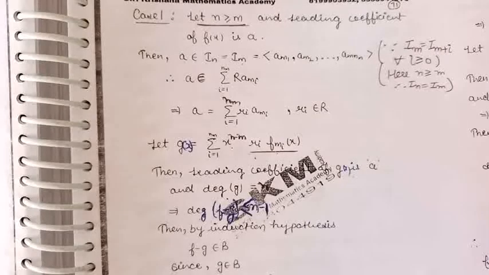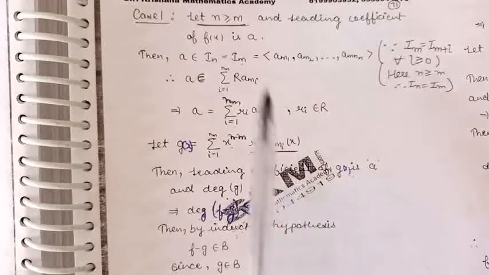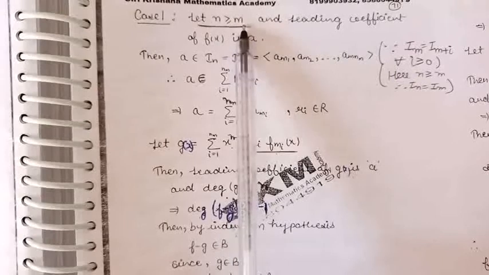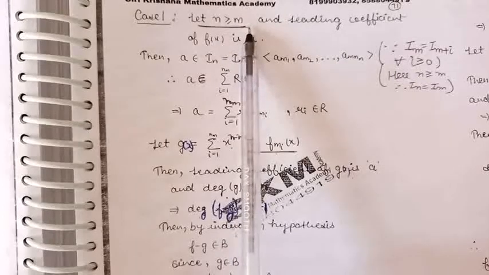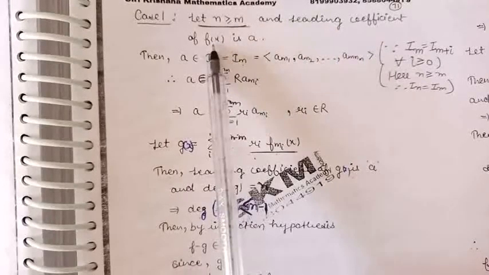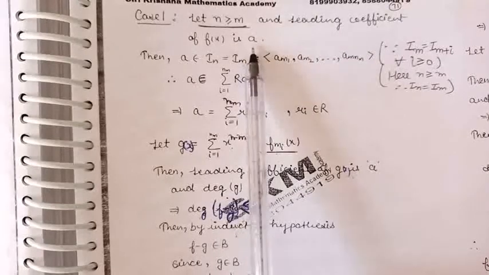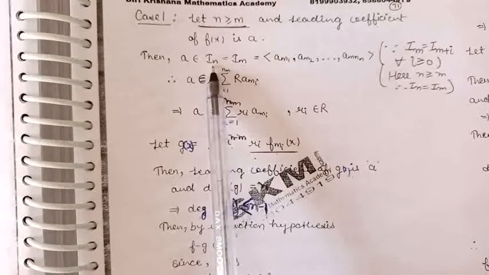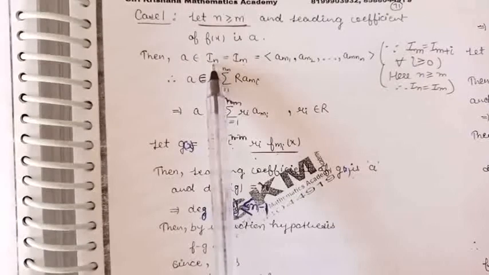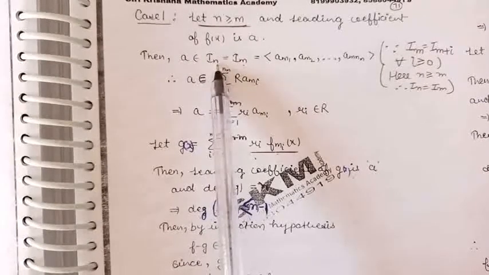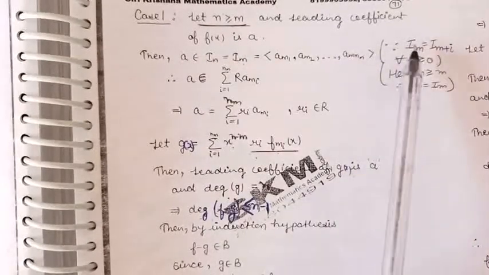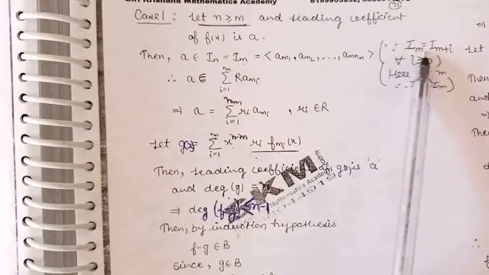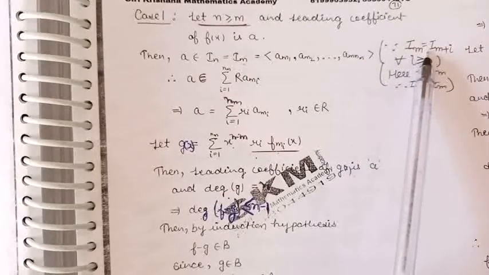So let us consider the first case, when n is greater than or equal to m, and the leading coefficient of the polynomial f(x) is a. Now a belongs to I_n, and we had already proved that the sequence of the ideals I_n is terminating after a finite number of steps, means the ideal I_m is equal to I_{m+1}, is equal to I_{m+2}, and so on.